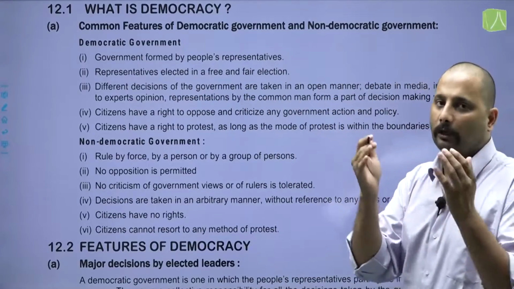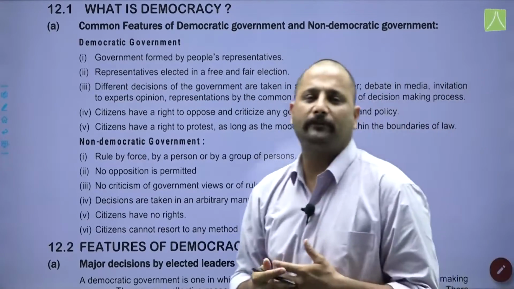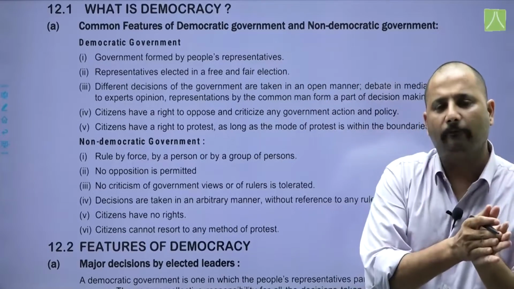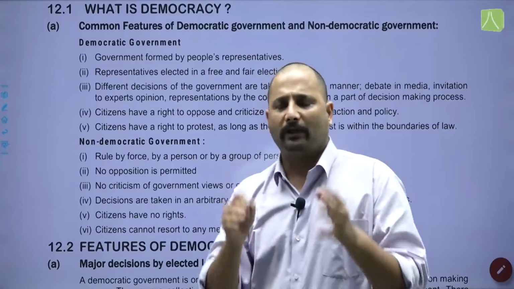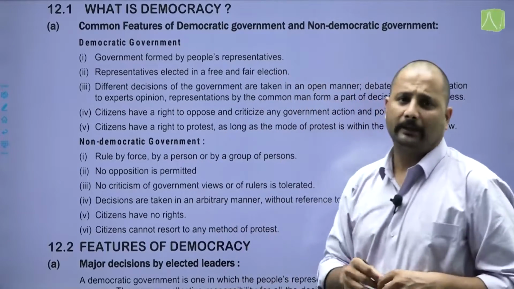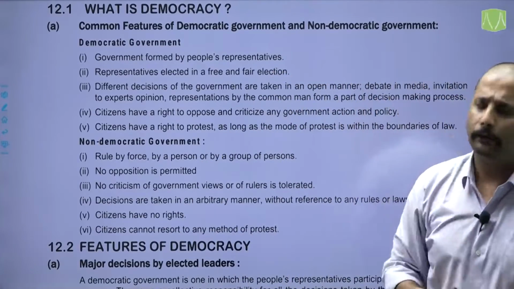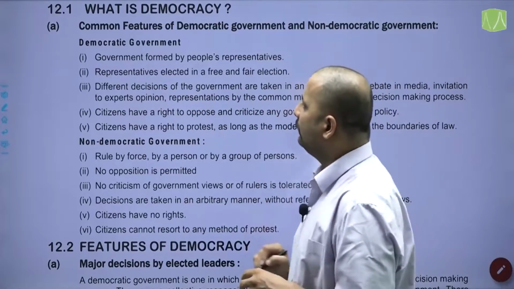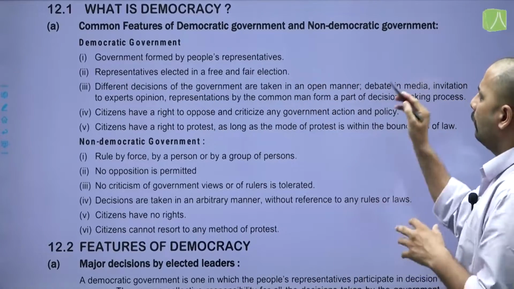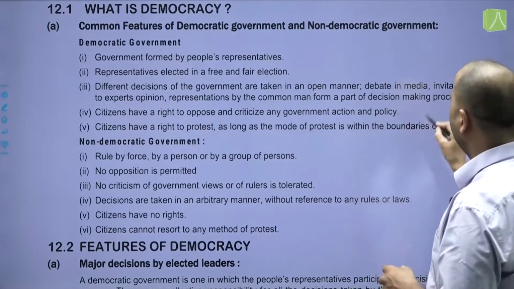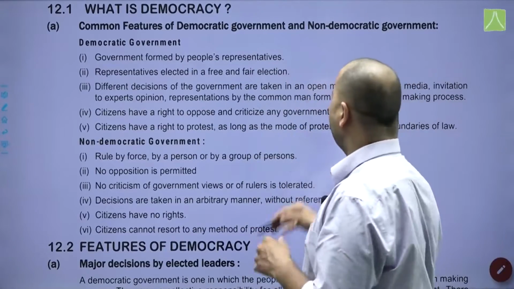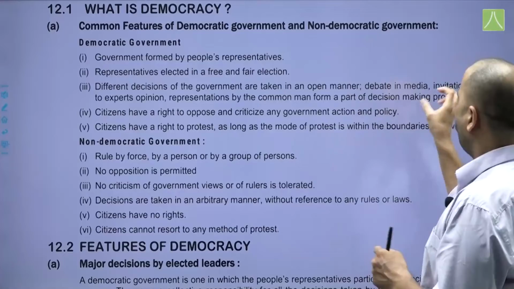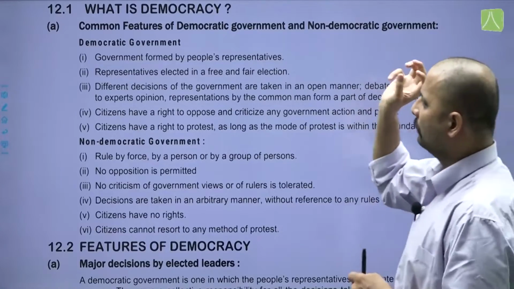The complete election process happens in a free manner, that is everyone is able to participate in it, and also in a fair manner, that is there is no cheating or rigging during elections. Different decisions of the government are taken in an open manner: debate in media, invitation to expert opinion, and representations by the common man form a part of the decision making process.